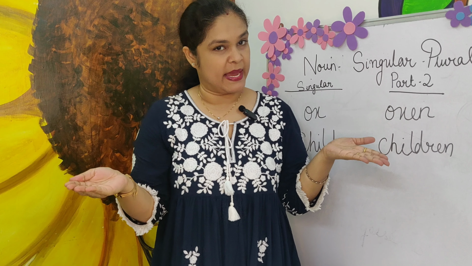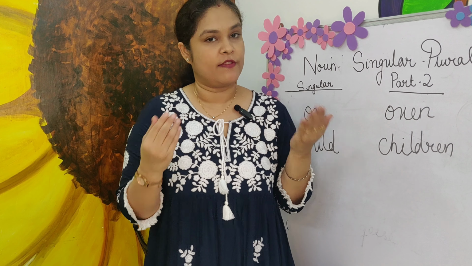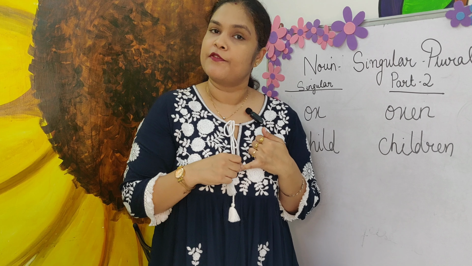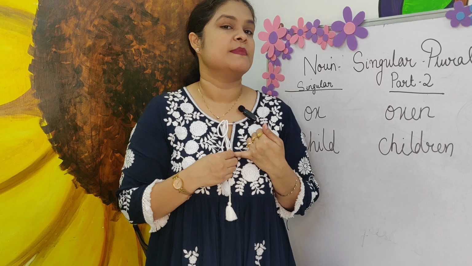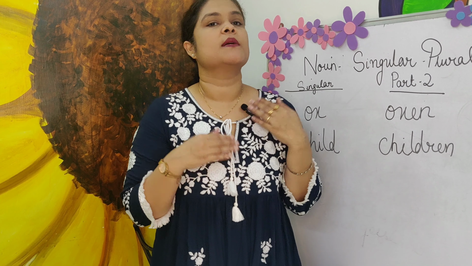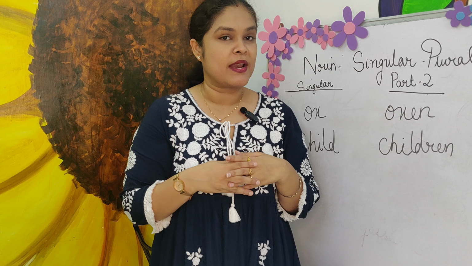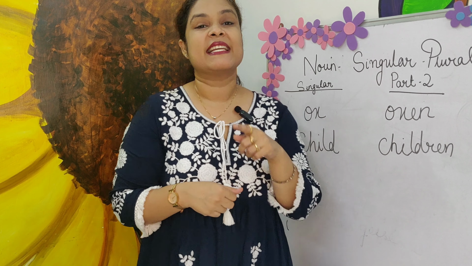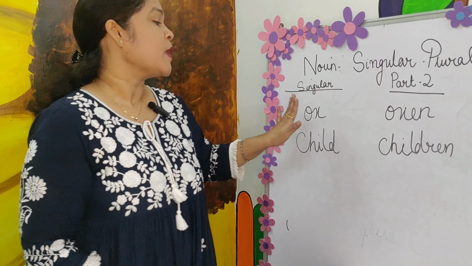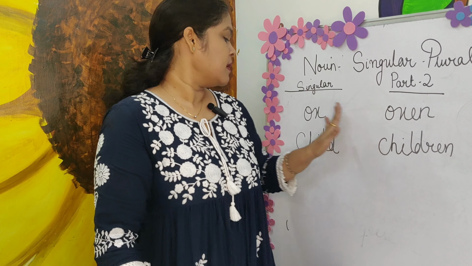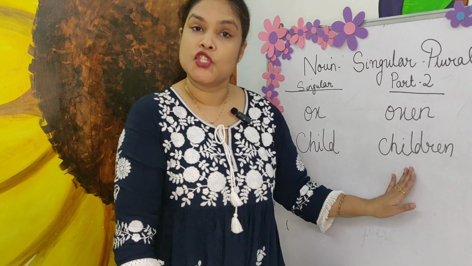Man becomes men. Woman becomes women. Foot becomes feet. Mouse becomes mice. Tooth becomes teeth. What was the last one? Goose becomes geese. Another 2 examples. Ox becomes oxen. Child becomes children.